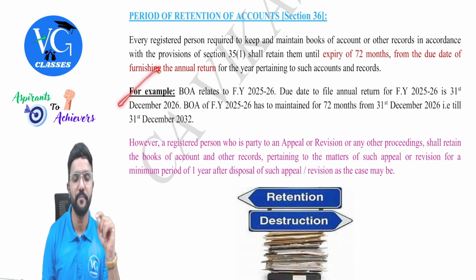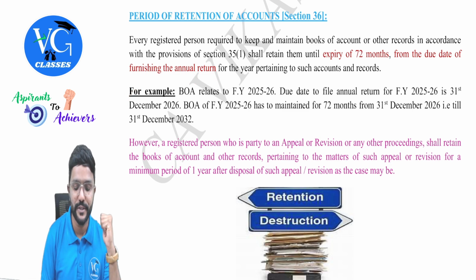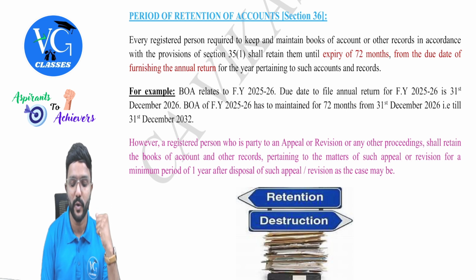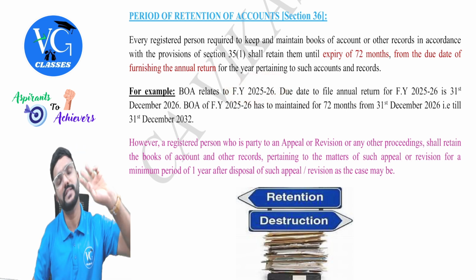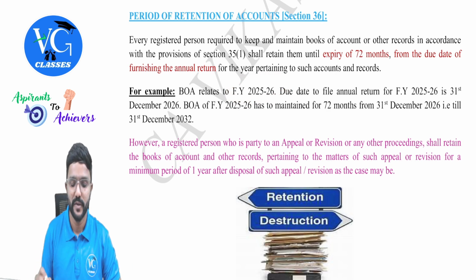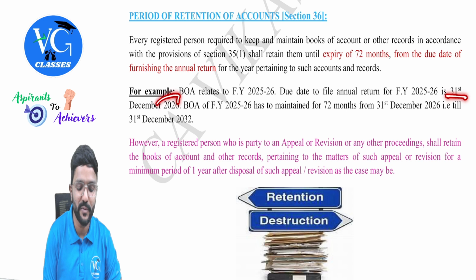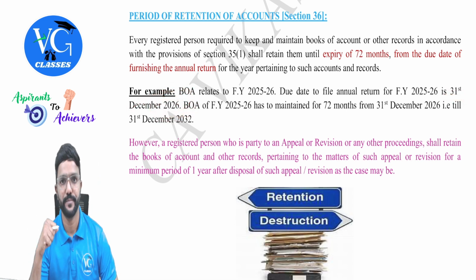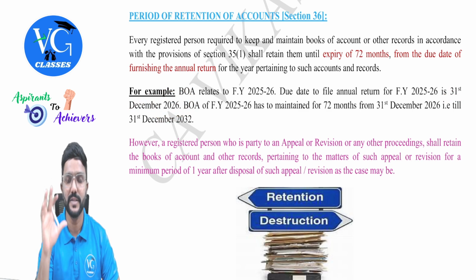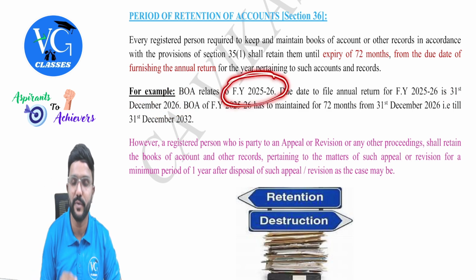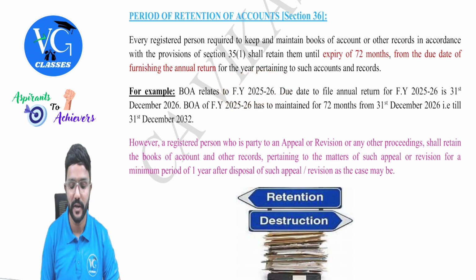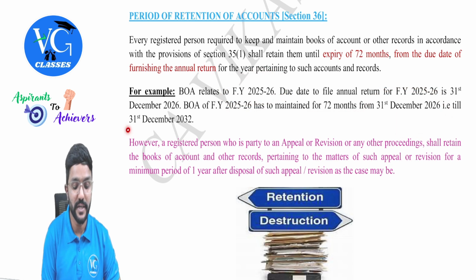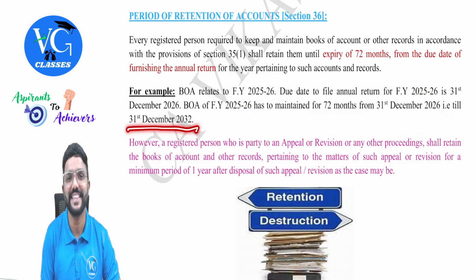I have given one example here. Assume the books of accounts related to financial year 25-26. The due date to file annual return for 25-26 is what, guys? 31st December of the next financial year. So in my case, it would be 31st December 2026. So from here, we need to take 72 months. So the books of accounts relating to financial year 25-26 have to be maintained for 72 months from 31st December 2026. That is till 31st December 2032.